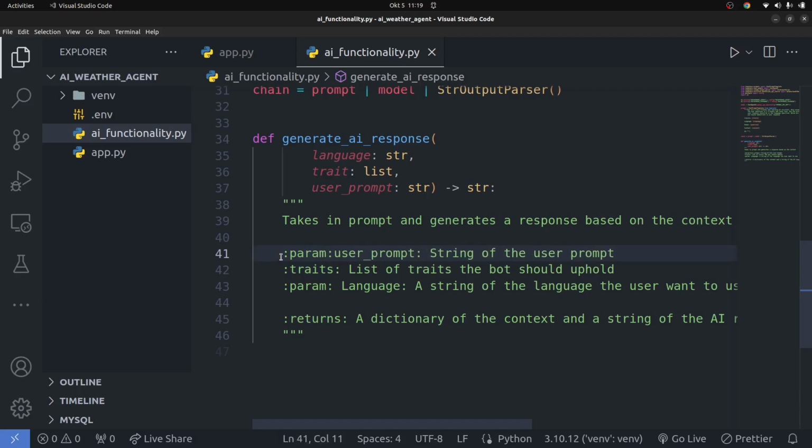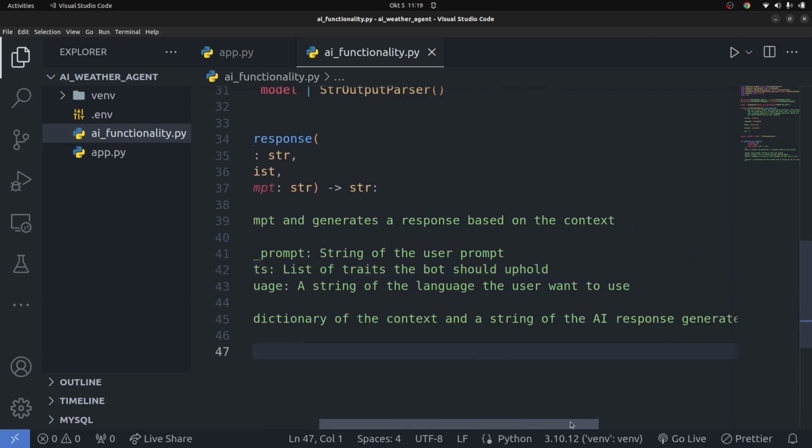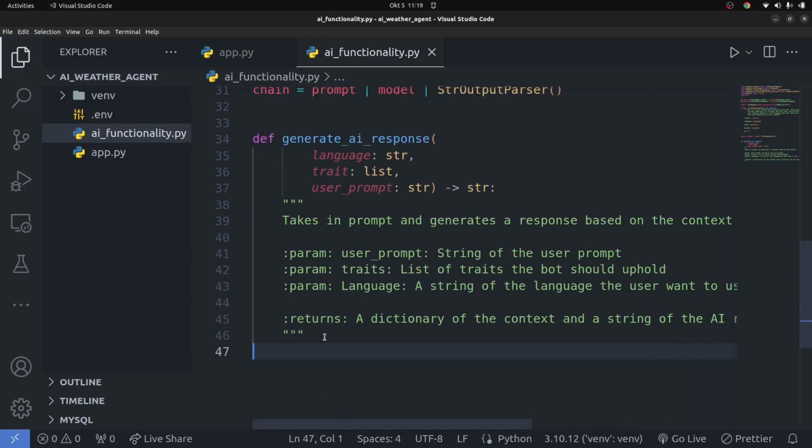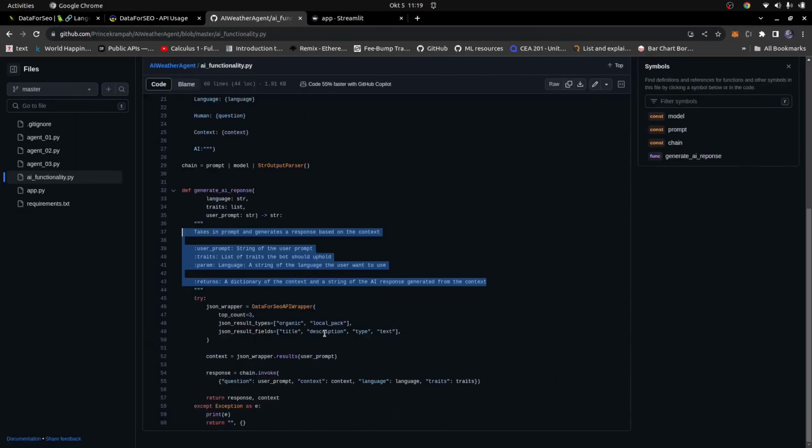My doc string is a bit wrong over there. So the parameter is going to be just like this, and this is going to be a parameter. So param, and this, and also this is going to be a parameter. Okay, so that's it. At the end of the time, you're going to return a dictionary of the context and a string of what was said. That's basically it. So now this is the code that we need for it.